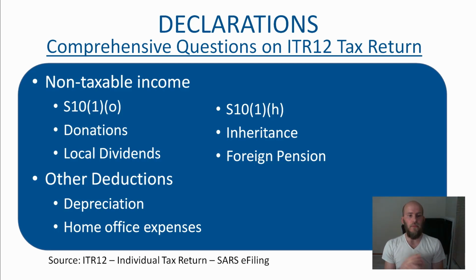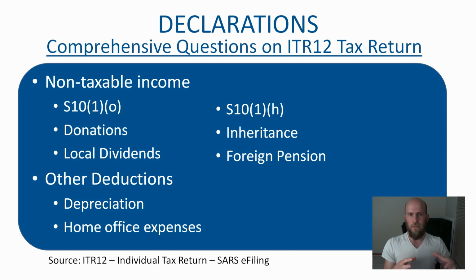Other non-taxable income is donations, if you receive donations, and local dividends, this is where you would declare local dividends. Section 10(1)(h) is interest that non-residents of South Africa earn. So they earn interest in South Africa, but they are non-residents. Then also if you've received an inheritance or if you received a foreign pension as a South African resident, those are non-taxable income.